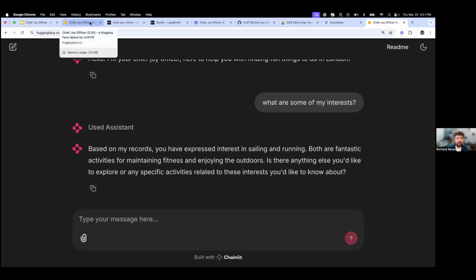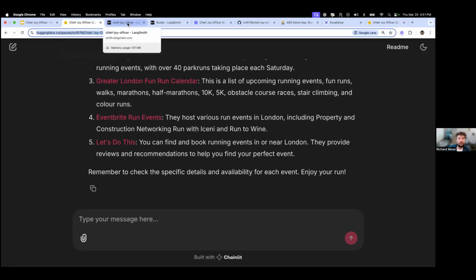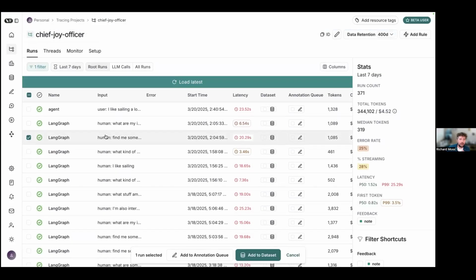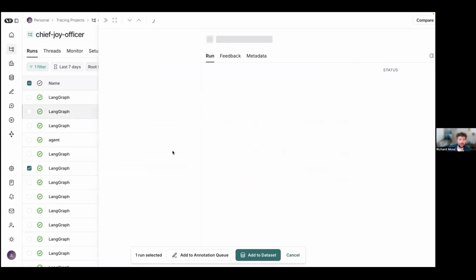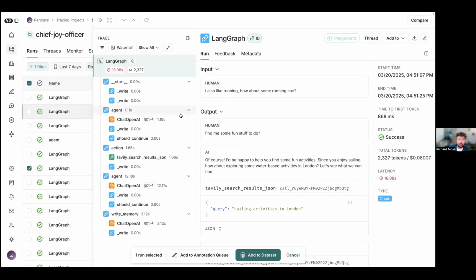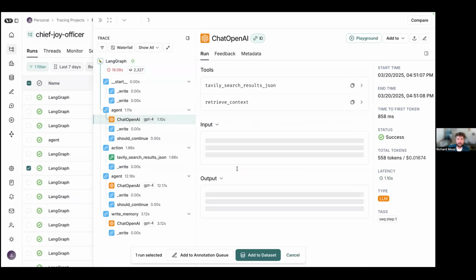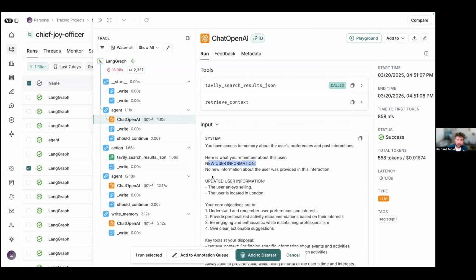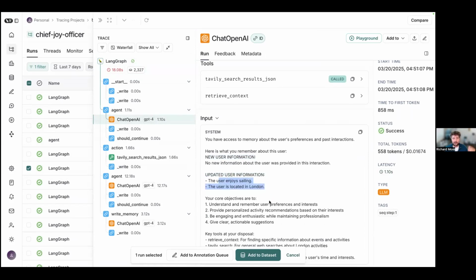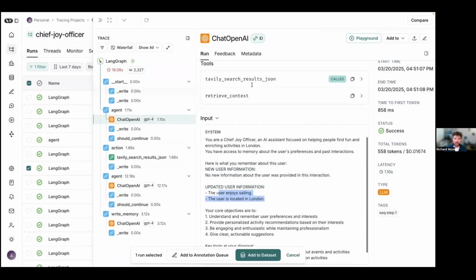So what's interesting to have a look at here, just going back to the other thread, is what happened under the hood. So let's just load those latest ones. Seems to be behaving today, so that's good if they come through. Let's have a look at what happened here. It's quite interesting if you remember the graph from before. So it came in and goes to the agent, right? And the trick with this is that we inject this user information into the system prompts. So here you see on the screen, there's no new user information, but there's also the updated information: the user enjoys sailing, the user is located in London. That's what it had at the time when I initiated that particular chat.